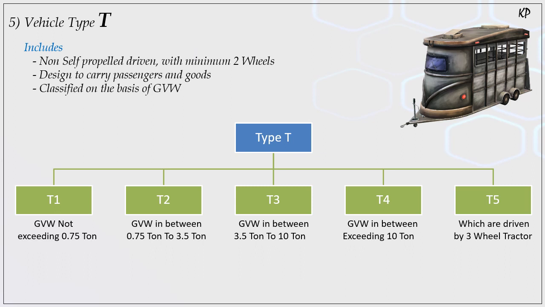T4 can exceed above 10 ton, and T5 is the trailer used by a three-wheel tractor to carry goods and passengers. So these are the basic types for the T-type vehicle.